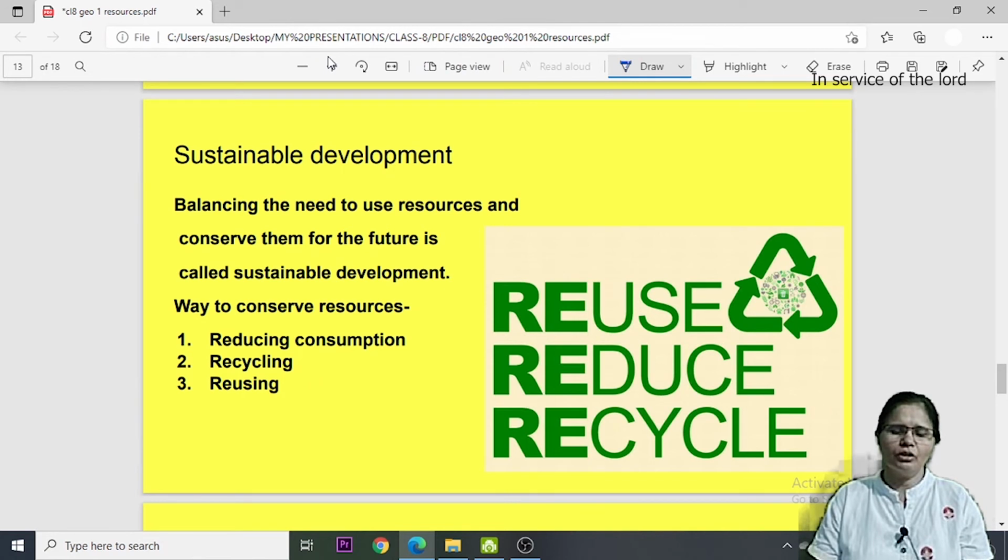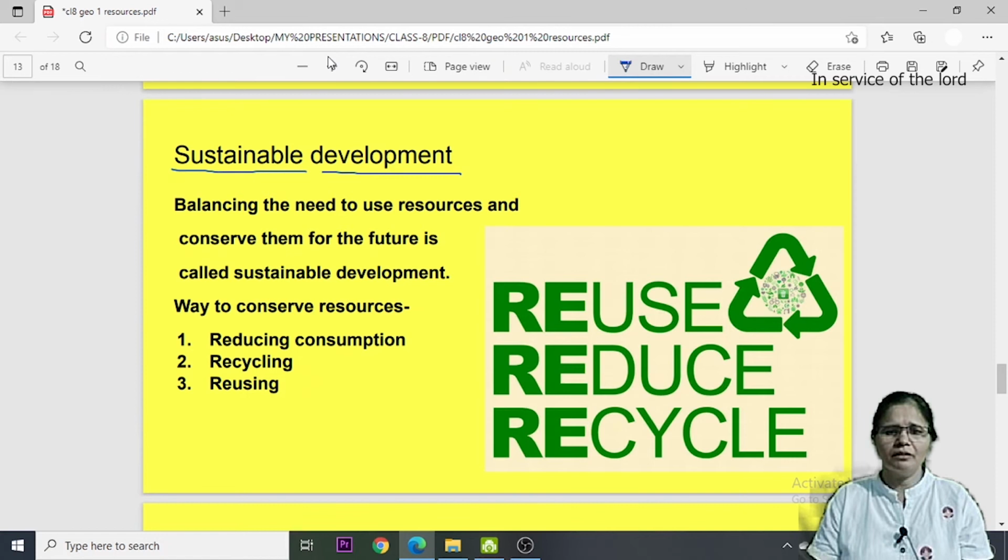Further in your book it was discussed about sustainable development. Everybody knows that sustainable development applies when we are doing any kind of project for development. For example, we are making a hotel in the forest, so this is a developmental project. For that you have to cut so many trees, so how is this a sustainable development?